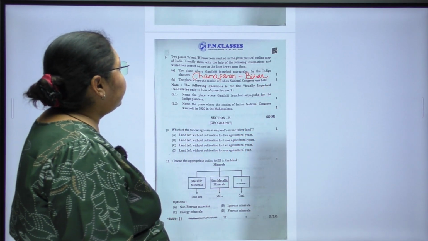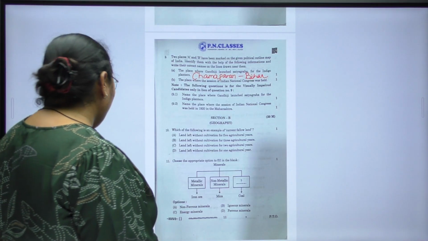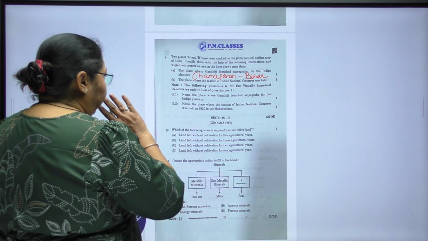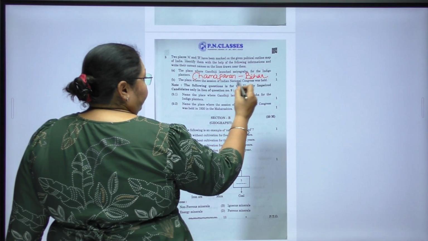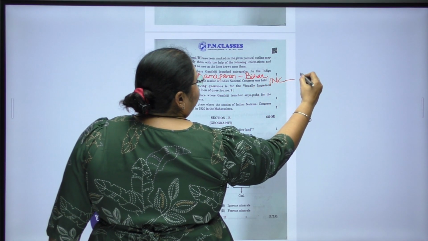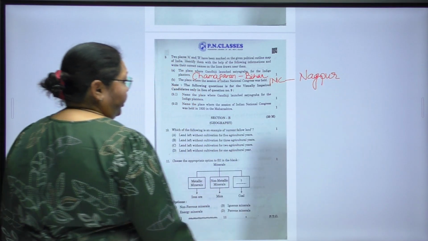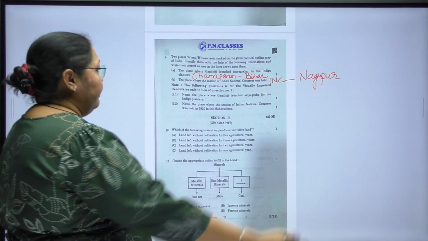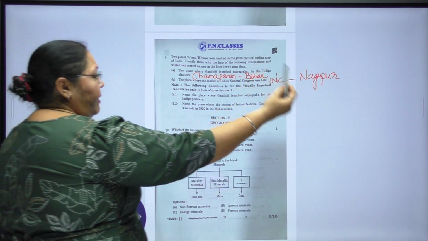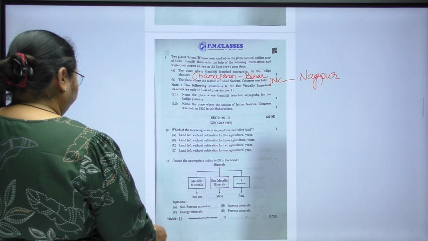Second question, the place where the session of the Indian National Congress, also known as INC, was held: Nagpur, which is in Maharashtra. So you are going to mark Champaran in Bihar, and Nagpur in Maharashtra.